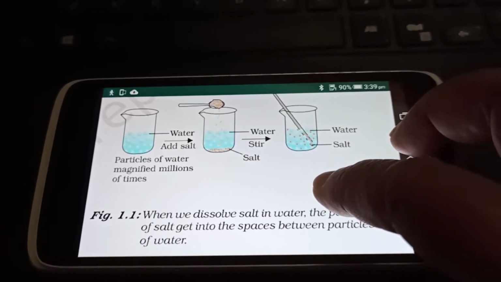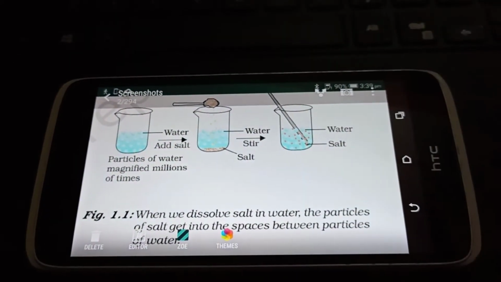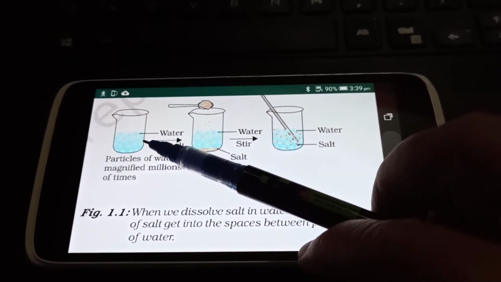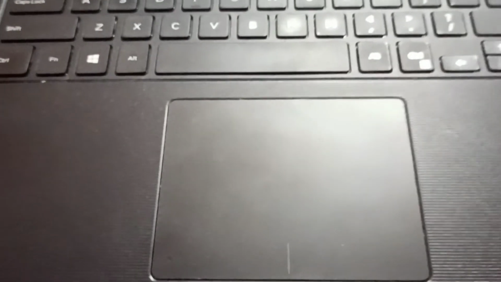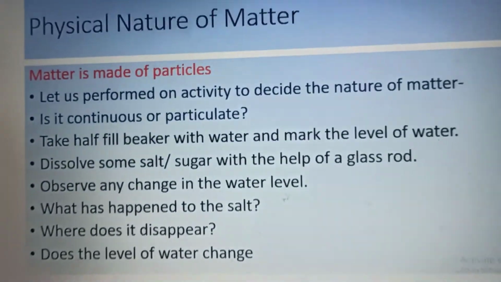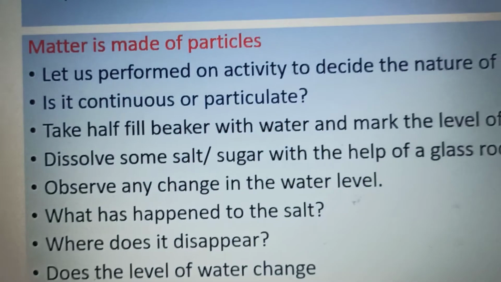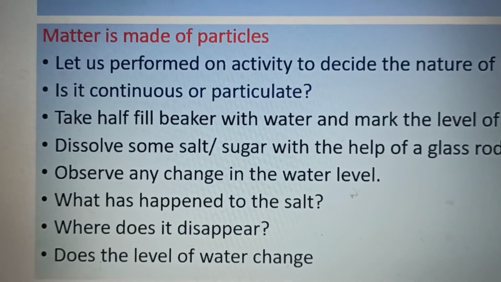After doing it, you will observe whether there is any change in the water level, because when you have taken the water in the beaker, first of all you will mark the level of water in the beaker, at what level your water is there. Then after dissolving the salt and sugar and after stirring it with the glass rod, you will find that the level of water doesn't rise in the beaker. So what does it show? It shows that the particles can mix in water, and means there is some space also in the matter.